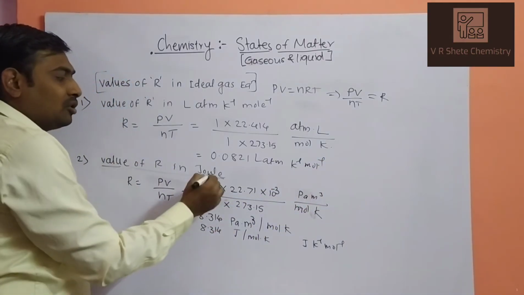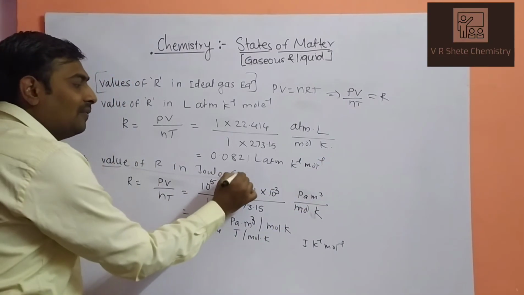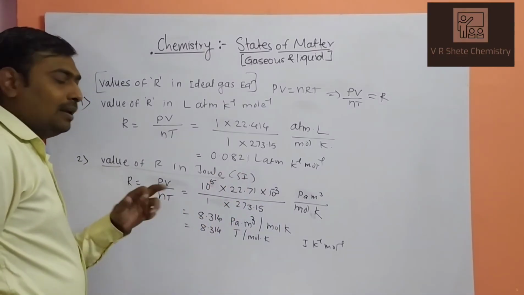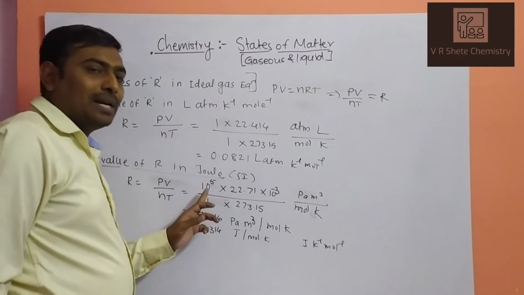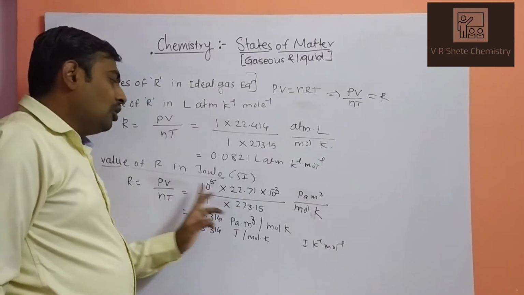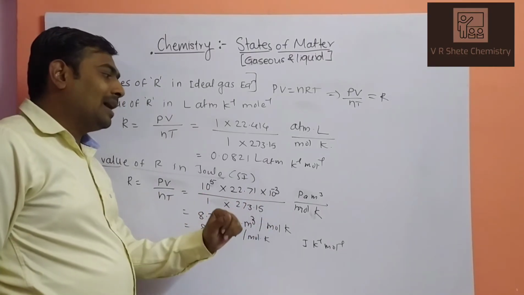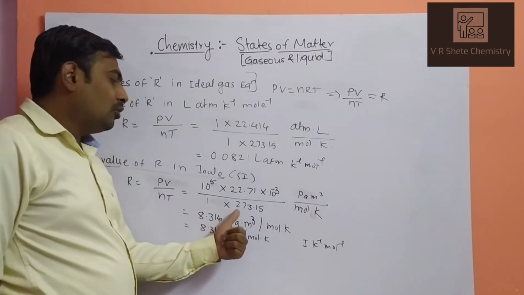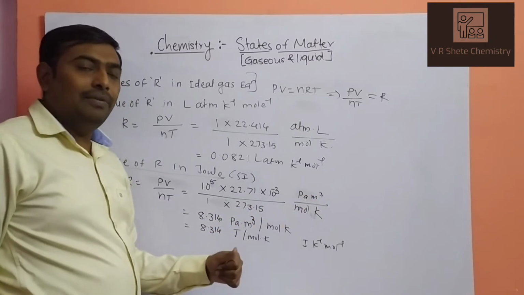Secondly, R in terms of joules. So this is the SI unit of R. R is equal to PV upon nT. Pressure is equal to 10 raised to 5 Pascal. Volume is 22.71 into 10 raised to minus 3 meter cube, for 1 mole and 273.15 Kelvin.